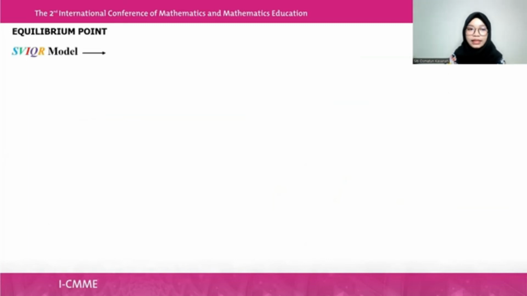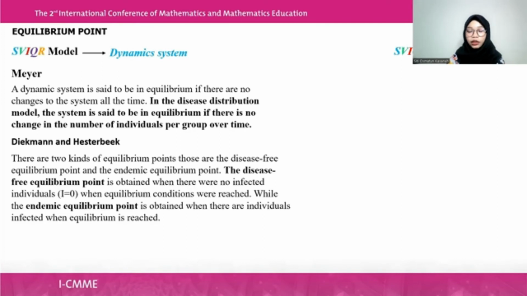The SVIQR model, as we know, is a dynamic system. A dynamic system is said to be in equilibrium if there are no changes to the system over time. Diekmann adds that there are two kinds of equilibrium point: the disease-free equilibrium point and the endemic equilibrium point. From this, we want to know what kind of equilibrium point we have from the model.